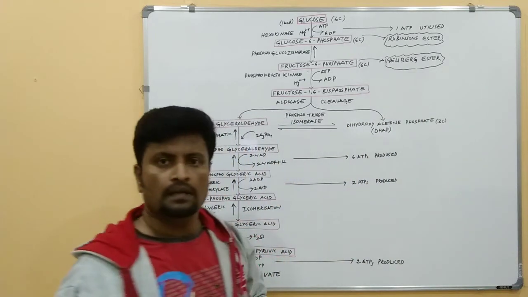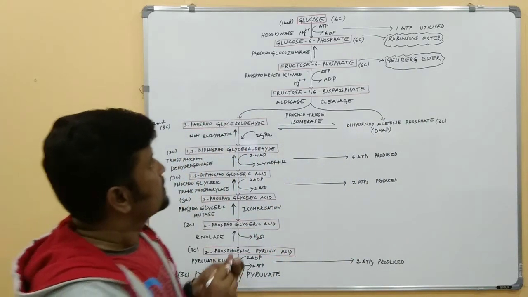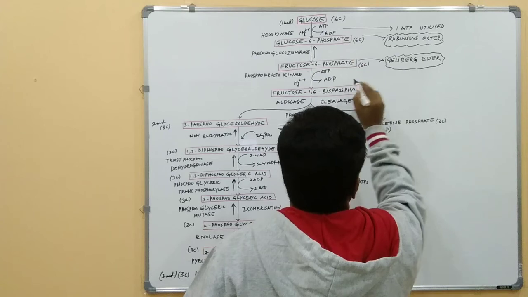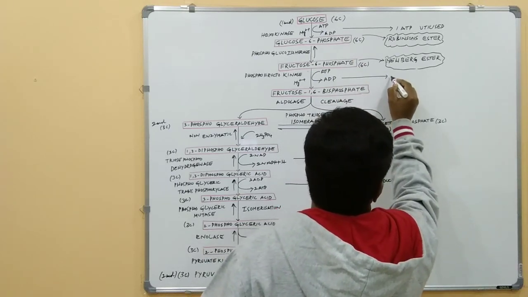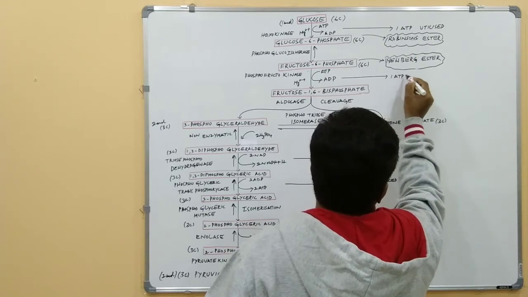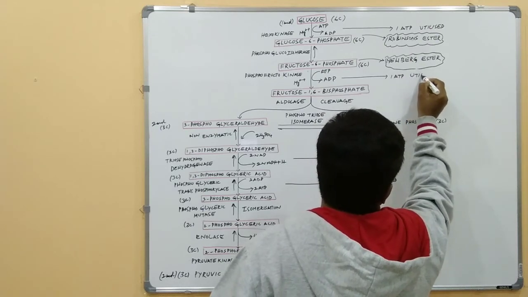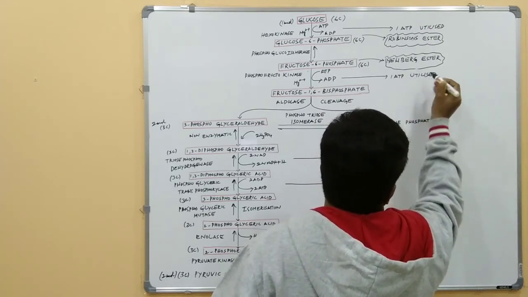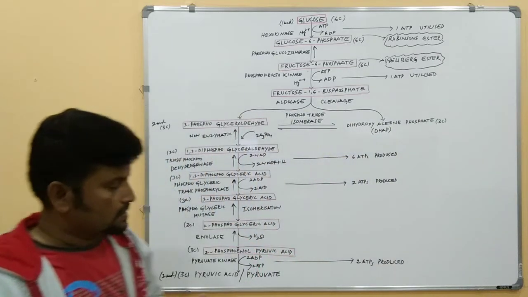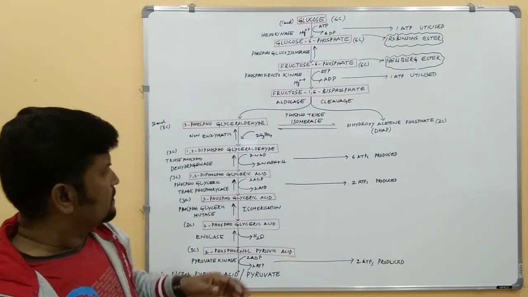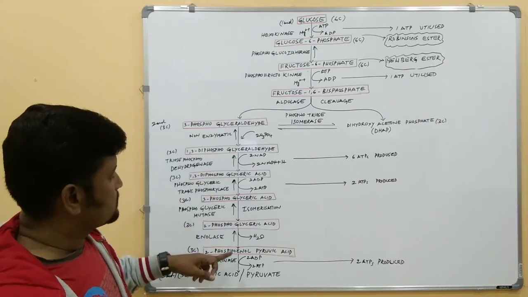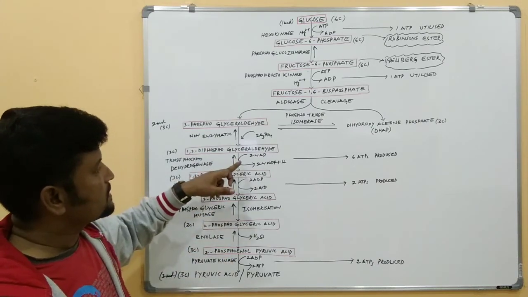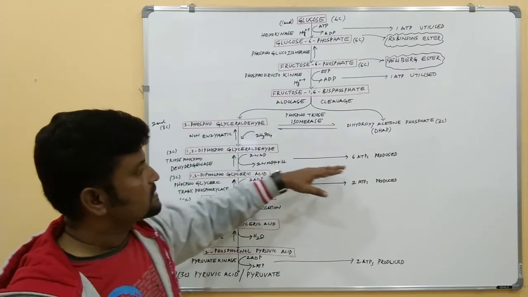Where are the 2 ATPs utilized? In the first reaction and the third reaction, 1 ATP each is utilized. And the sixth reaction produces 6